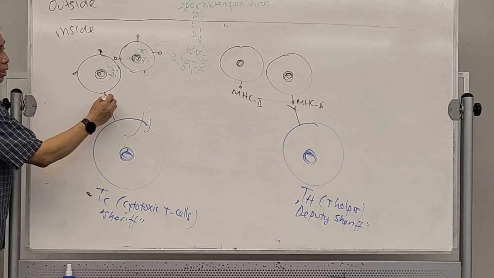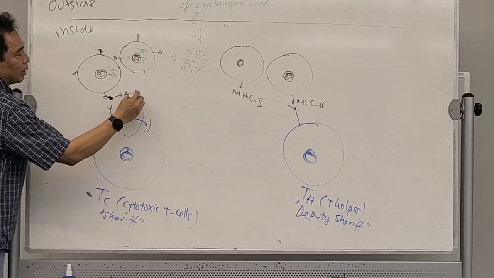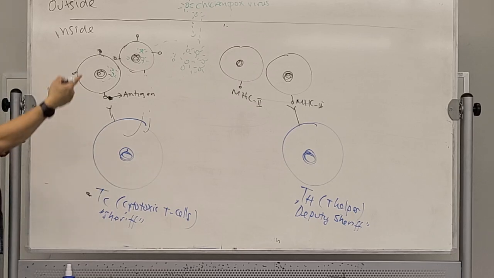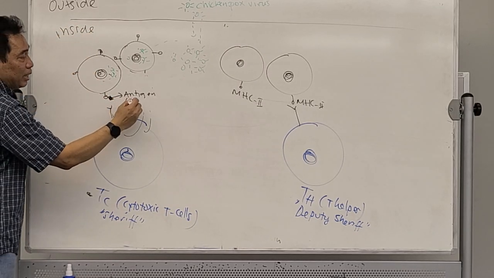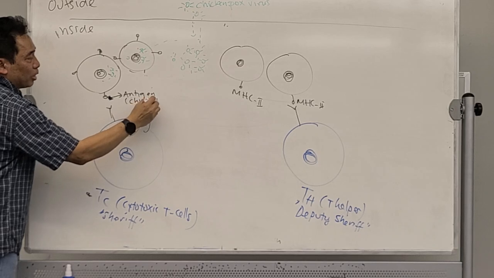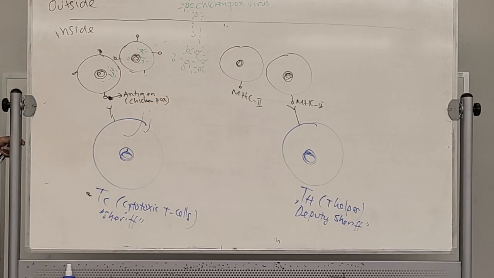This molecule, we call it antigen. Because it is coming from the chickenpox, this is actually chickenpox antigen. The antigen will be very specific for the specific infectious disease that enters our body.